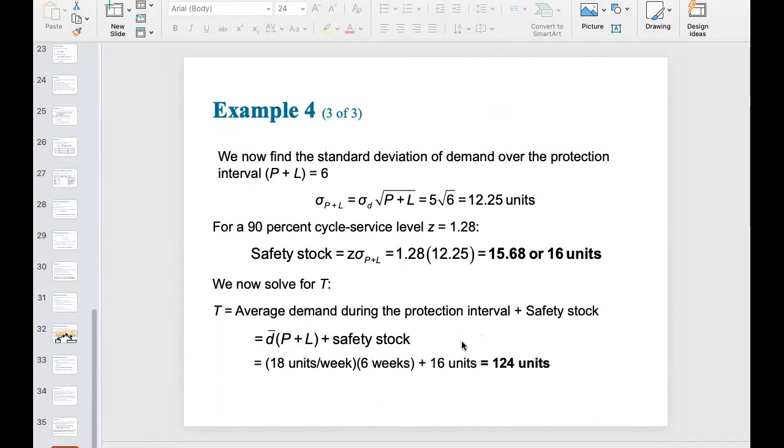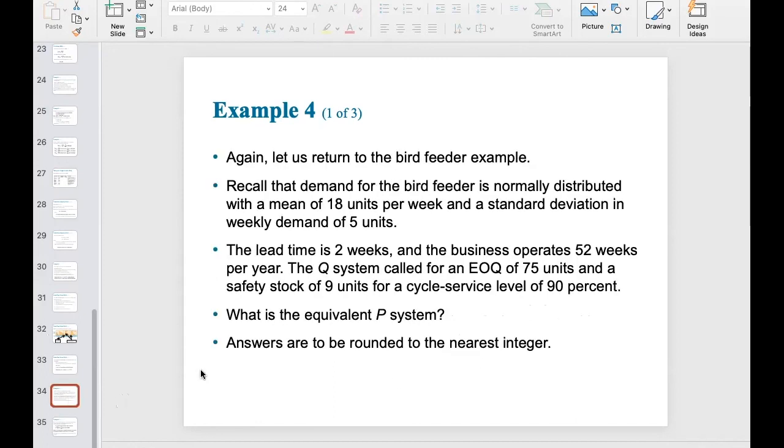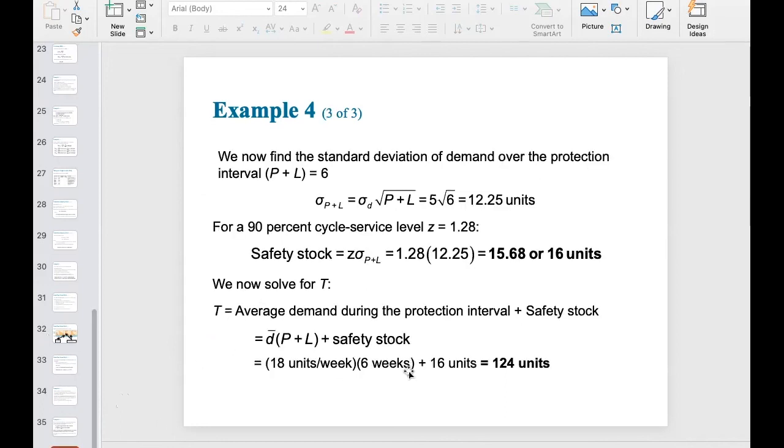D bar is still 18. However, P plus L is 6 weeks in total. The regular time is around 4 weeks and the lead time is 2 weeks, so in total it is 6 weeks. So you can simply use 18 times 6 to get the first element of the target inventory level.